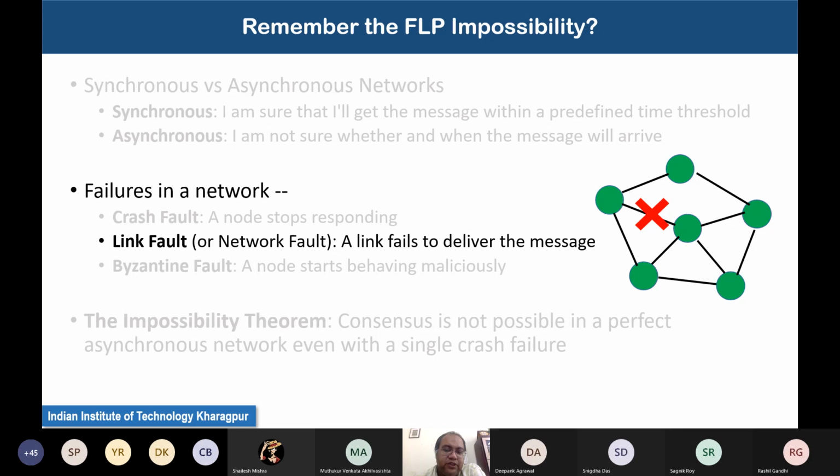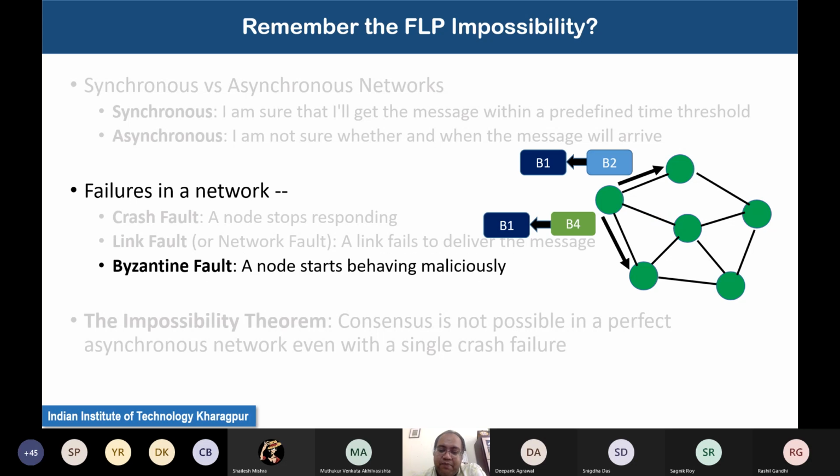And a third type of failure, which is the most important for our context and the most challenging to handle, we call a Byzantine fault. Why do we call it Byzantine, and where did this name come from? We'll discuss that later on, but for the time being, consider that a Byzantine fault means a kind of malicious node, in the sense that a node is sending two different pieces of information to two of its peers. For example, the node says to one of its peers that B2 is the next block after B1, and to another peer it says that B4 is the next block after B1.